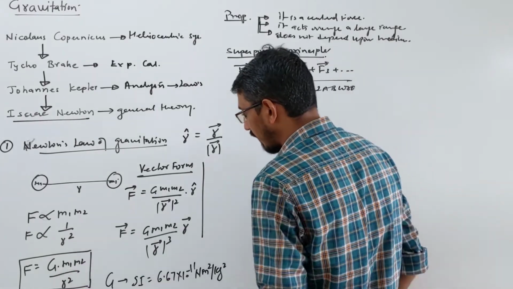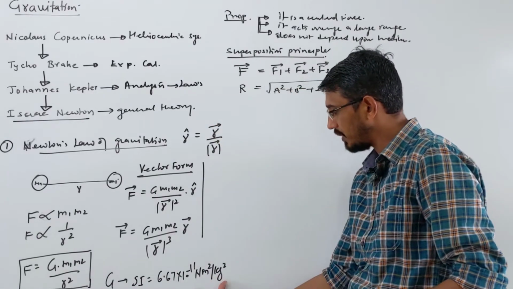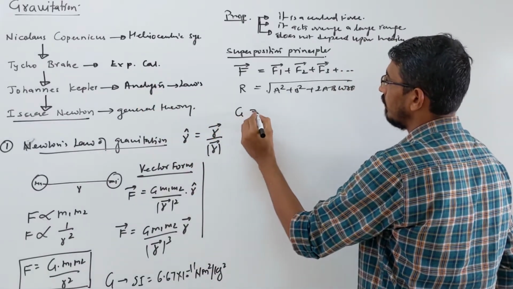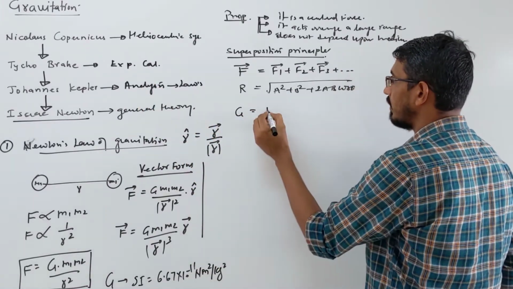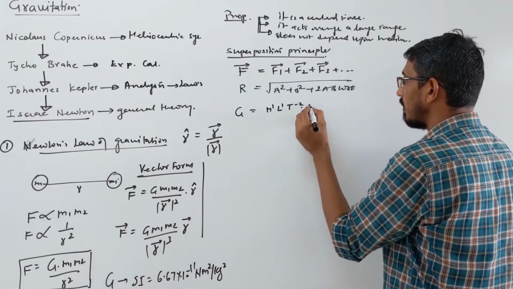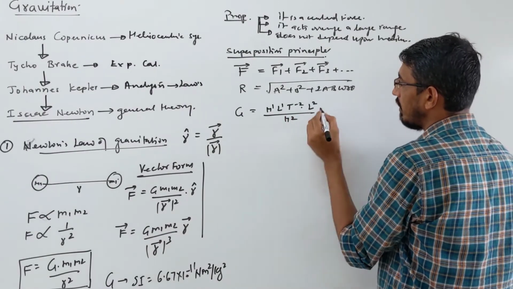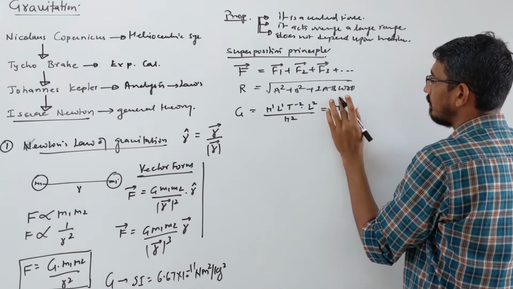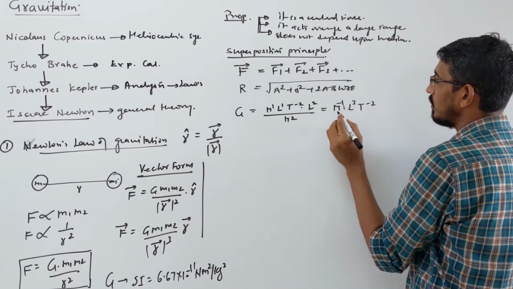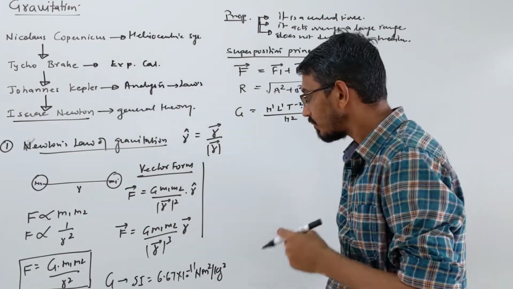Dimension is also important. If you want, you can calculate the dimension. Let me write it here. What is the dimension of G? Look here. Newton means M power 1, L power 1, T power minus 2. Then meter square means L power 2. Down is coming M square. So the dimension of G simply becomes M power minus 1, L power 3 and T power minus 2. You should remember this directly, it will save you a lot of time.